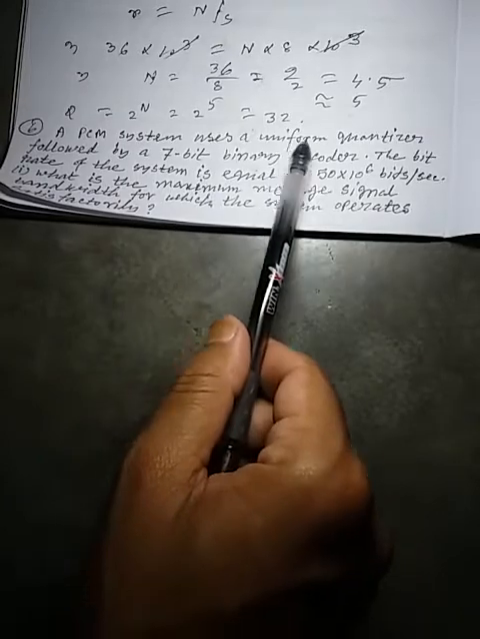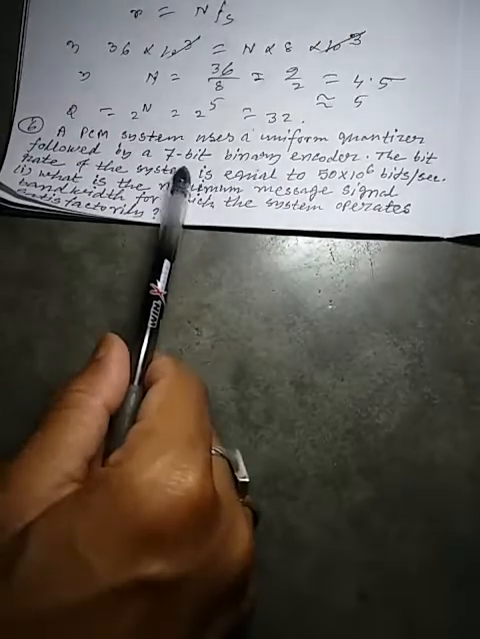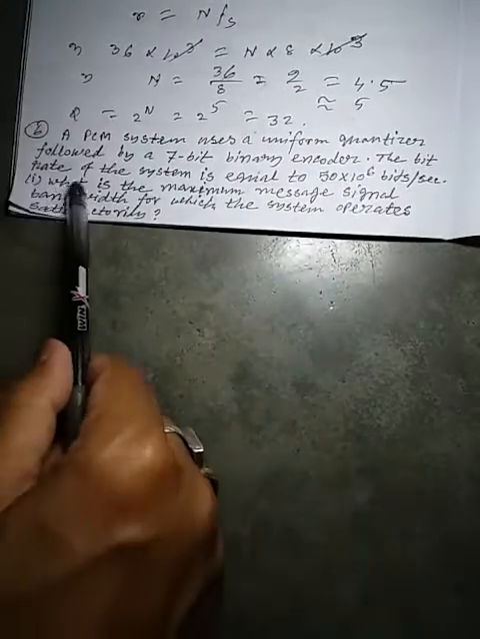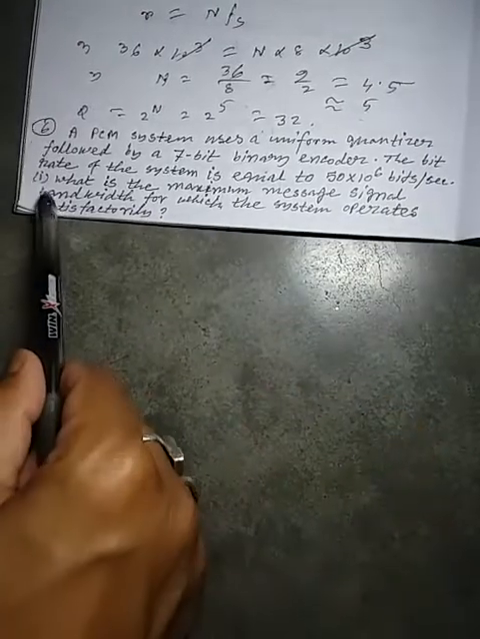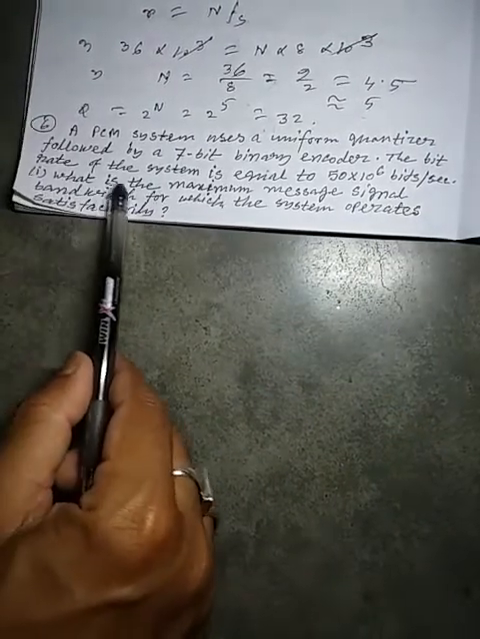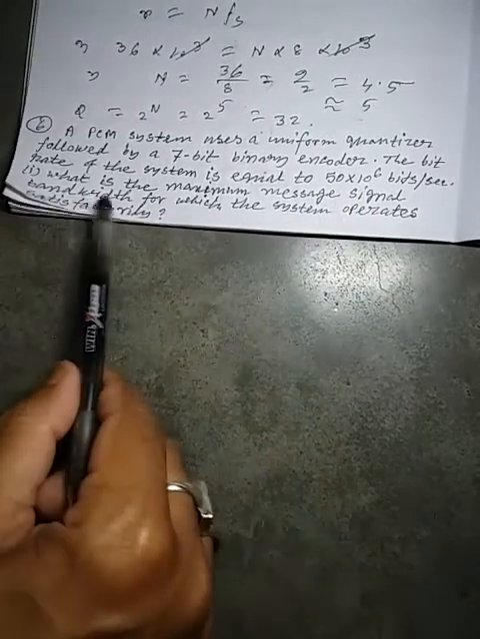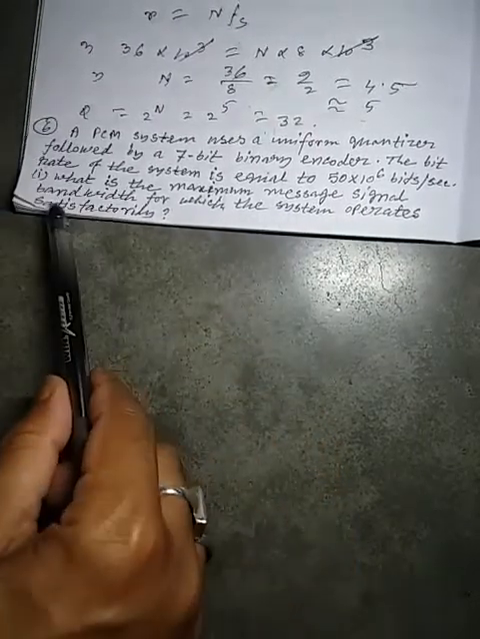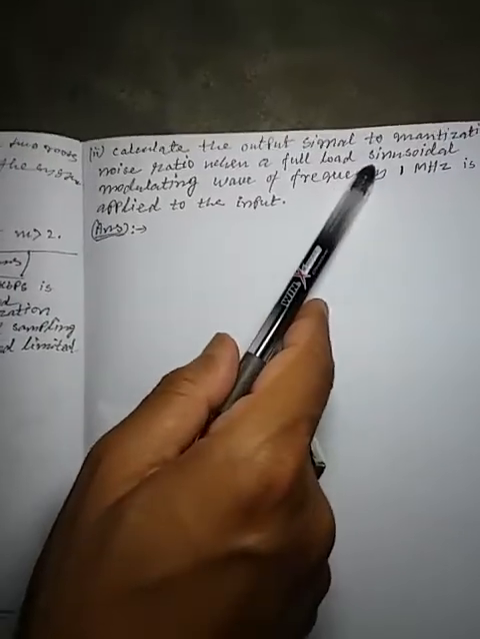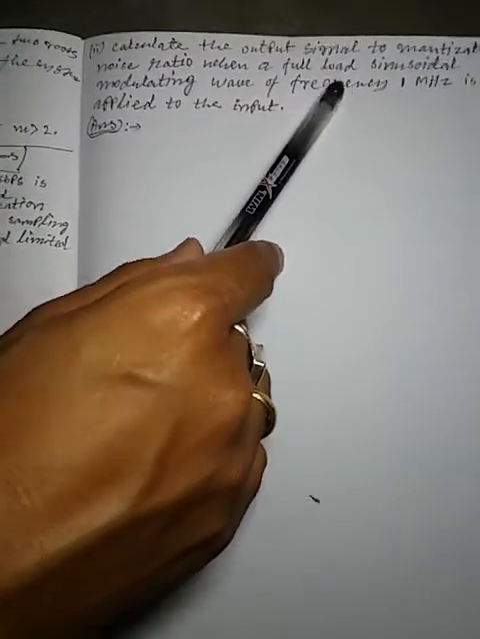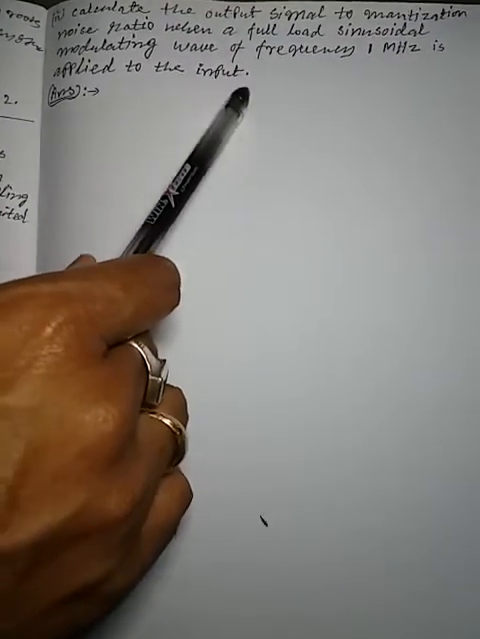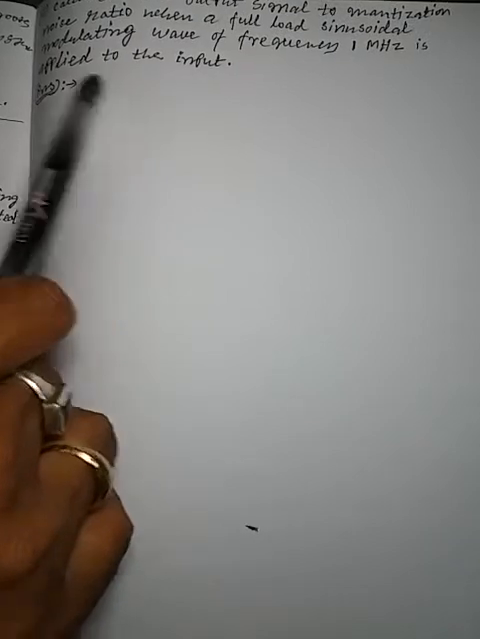In the third example, a PCM system uses a uniform quantizer followed by a 7-bit binary encoder. The bit rate of the system is equal to 50 into 10 to the power 6 bits per second. Now in number 1, what is the maximum message signal bandwidth for which the system operates satisfactorily? In question number 2, calculate the output signal to quantization noise ratio when a full load sinusoidal modulating wave of frequency 1 megahertz is applied to the input.